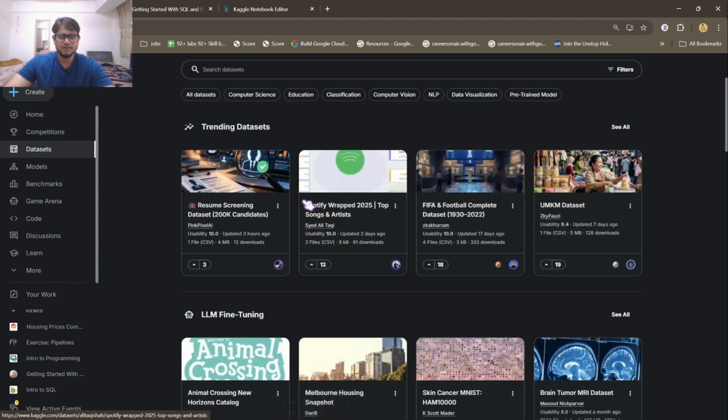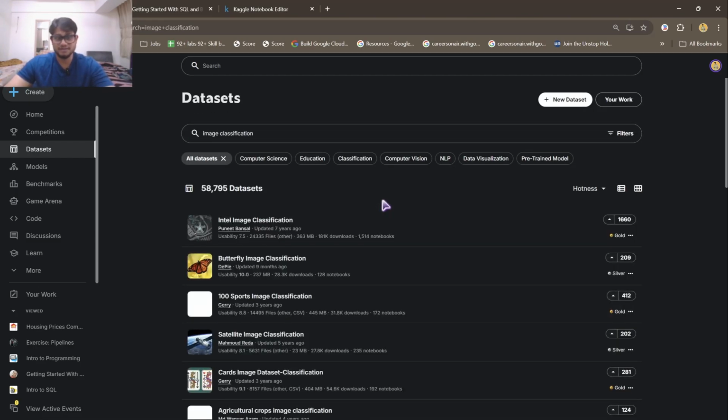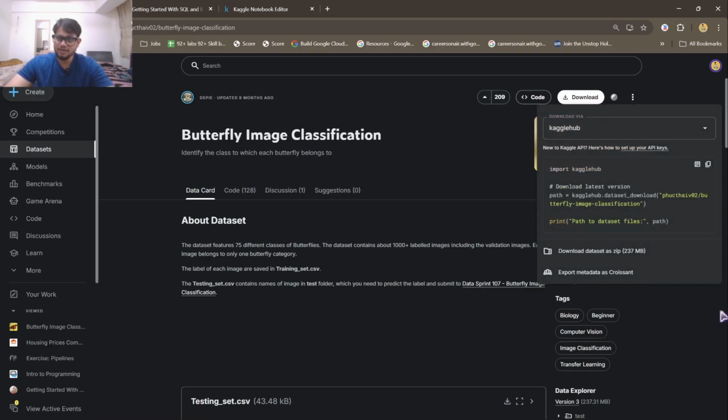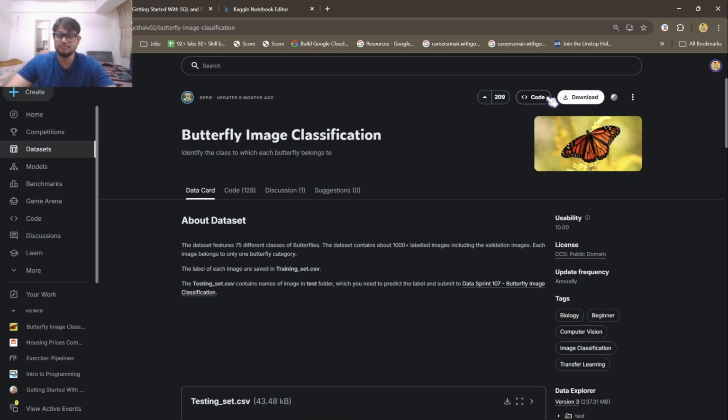So these are the datasets. Now if you want to see any dataset, like I want to do image classification with YOLO, or train a CNN model on it, I can directly get this dataset and download it. For downloading, Kaggle provides you ready-made code which you can copy and paste in your Google Colab to import the file from Kaggle. Not only in Google Colab, you can do it in your Jupyter notebook, local machine, or VS Code also. Or else you can click on New Notebook and your whole dataset will be imported right over there.